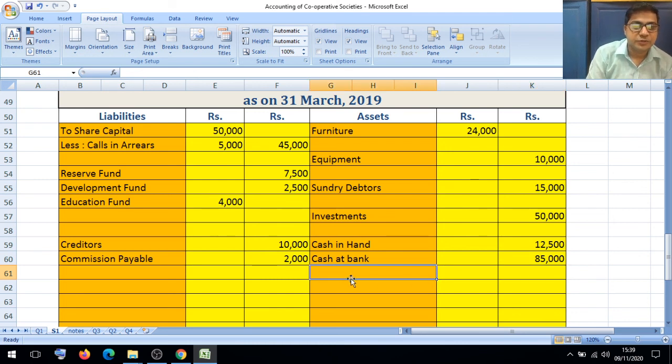Okay, so I hope you understood. We have posted all the trial balance items in a particular format. Okay, now we will discuss the adjustments.